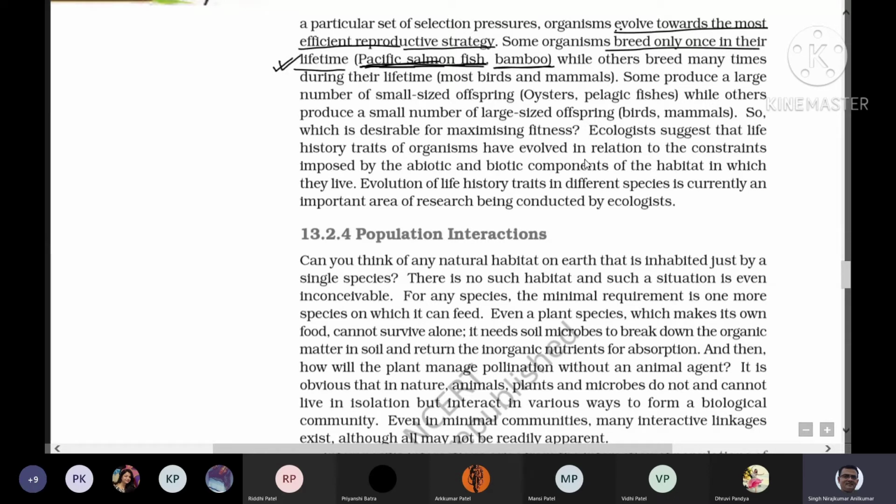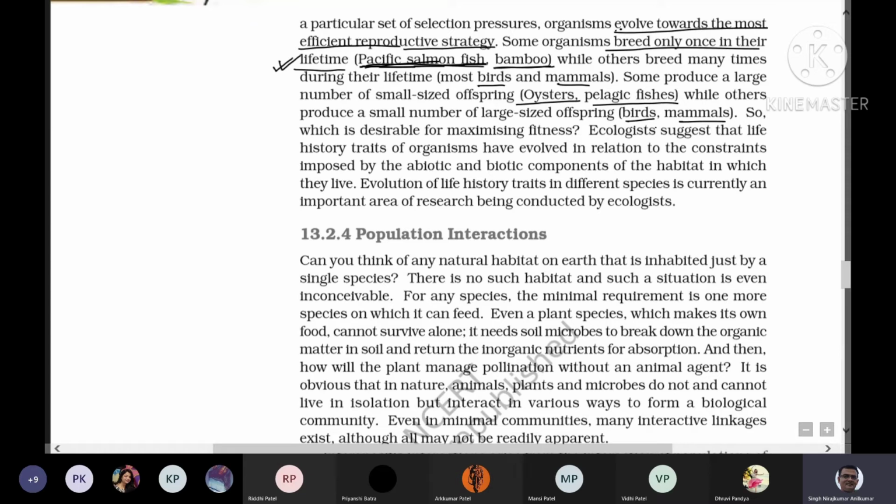While other animals breed many times during the lifetime, like most of the birds and mammals, right? Some produce a large number of small-sized offspring, like oysters and fish, pelagic fish particularly. They all produce offspring in very large numbers, while others produce a very small number of large-sized offspring, like birds and mammals. One, two, three, four, five, a countable number of offspring.